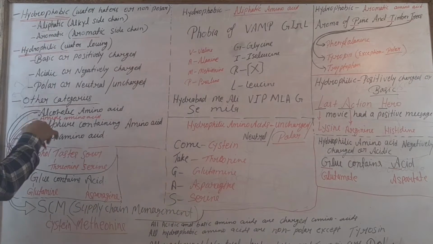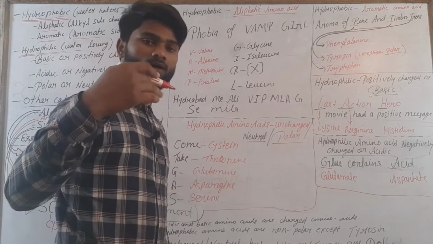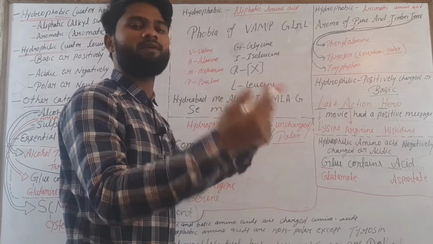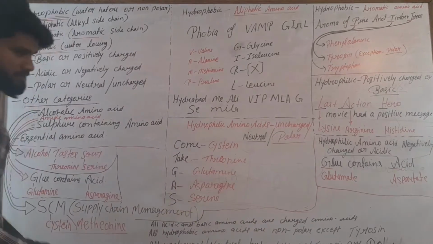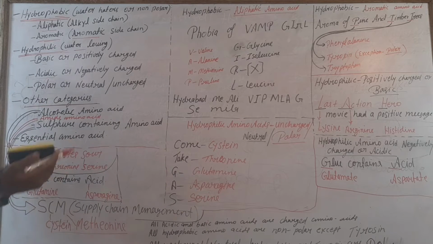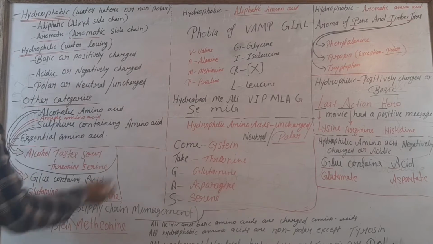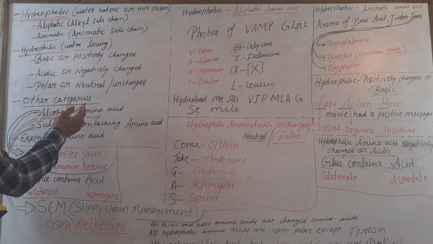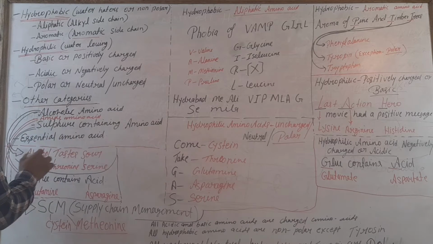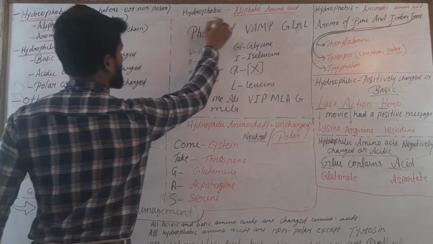There are different categories: basic or positively charged. Those amino acids which have a positive charge are basic, and those amino acids which are basic are positively charged. Those amino acids which are acidic are negatively charged. Then polar, neutral or uncharged amino acids, and other categories: alcoholic amino acids, amide amino acids, sulfur containing amino acids, and essential amino acids.